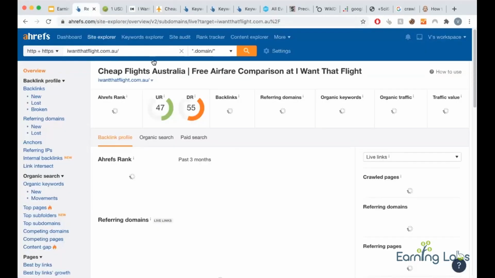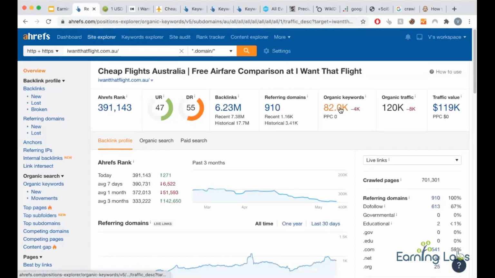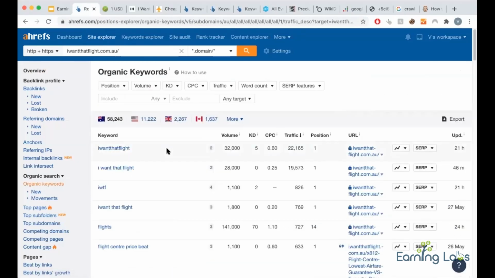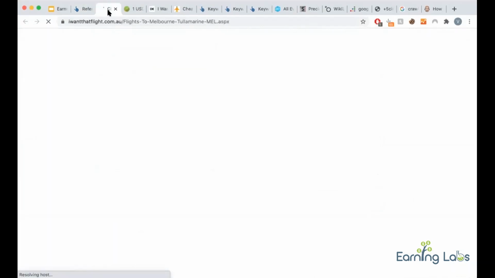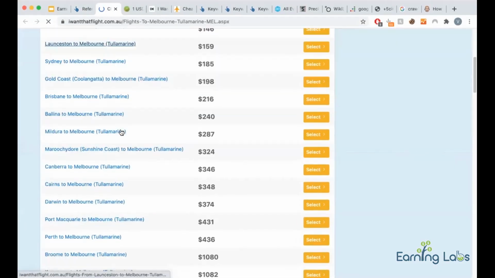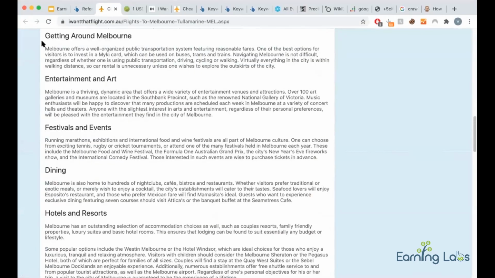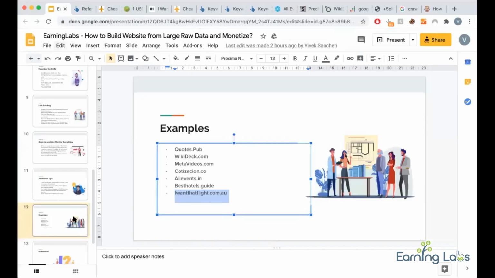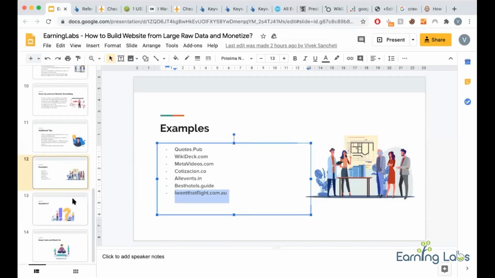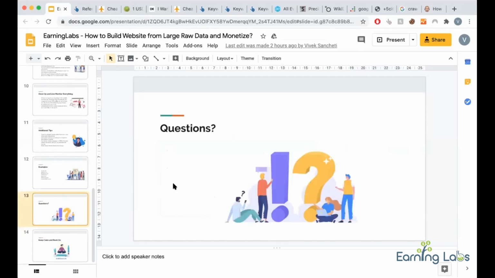If you put these guys in Ahrefs, they have around 120K keywords, like flights to Melbourne. When you open this page, it is nothing but a listing of flights from all aggregators, and it is all static content. That's how it works. Now I have tried to cover the basics, how you need to plan, how you need to think. Now you can fire your questions in chat and I will try to answer.